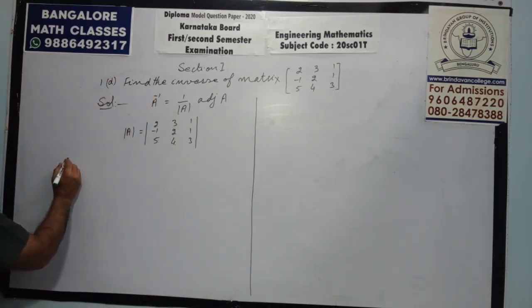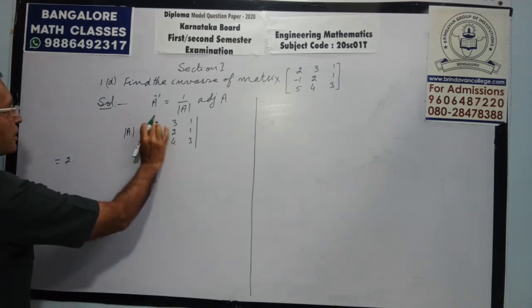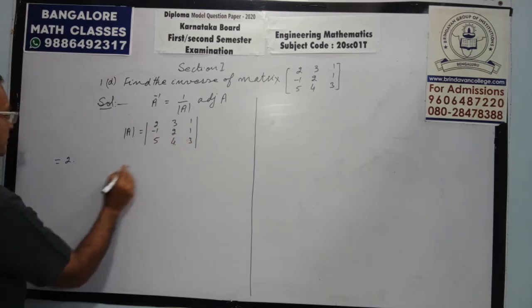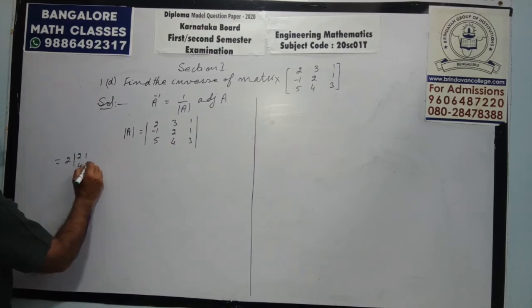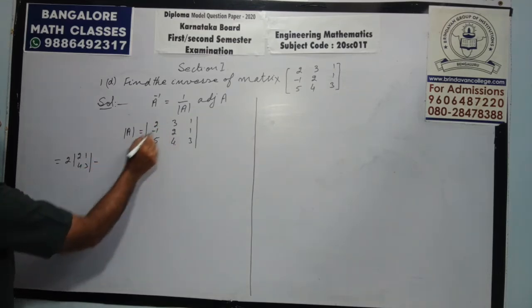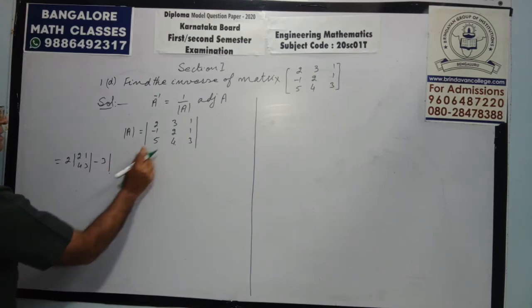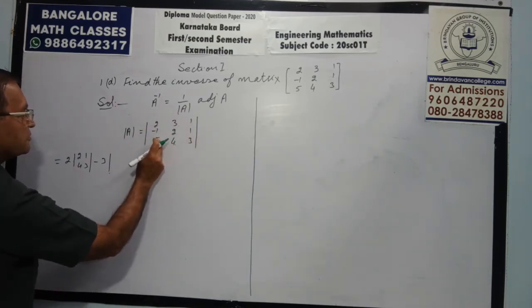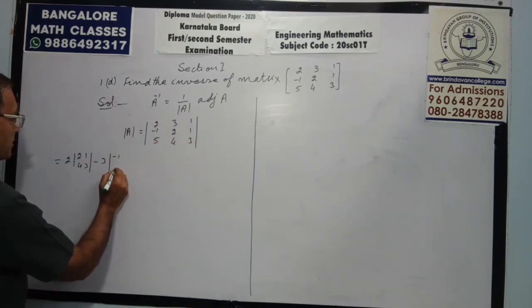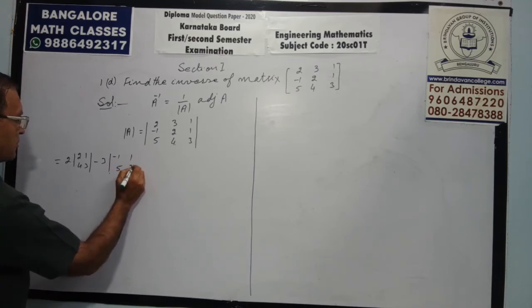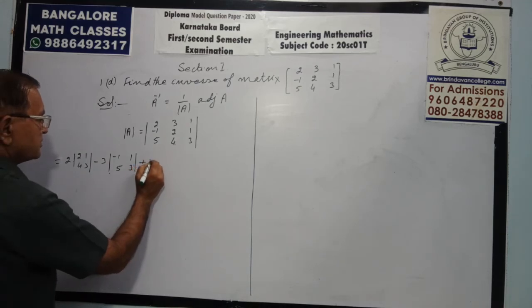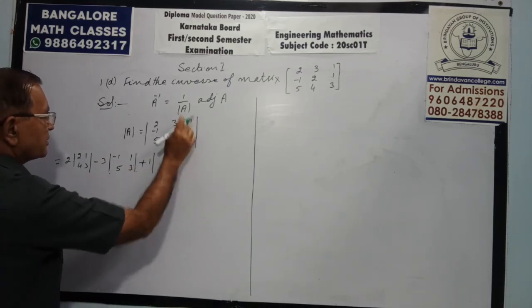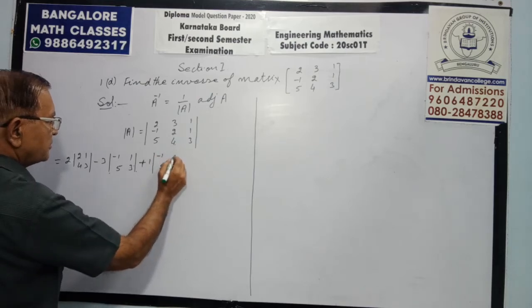We can put it as first entry 2, cut the row, cut the column, 2, 1, 4, 3. Minus 3, second entry, cut the row, cut the column, minus 1, 5, 1, 3, as I have done already. Plus 1, cut the row, cut the column, 1, 5, 2, 4.